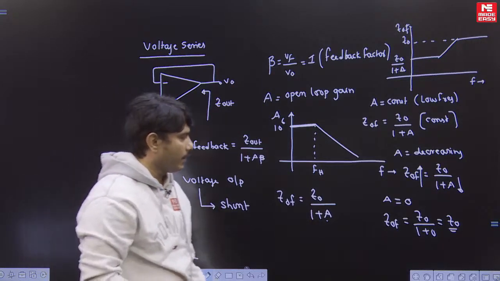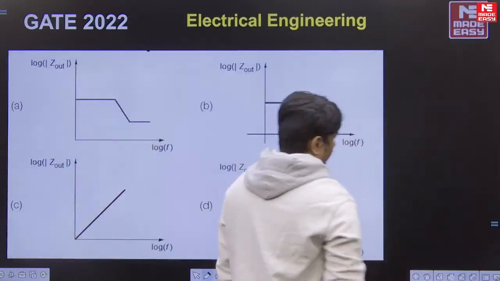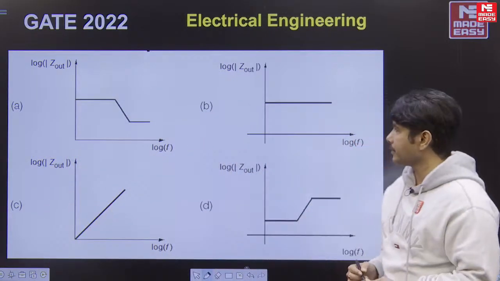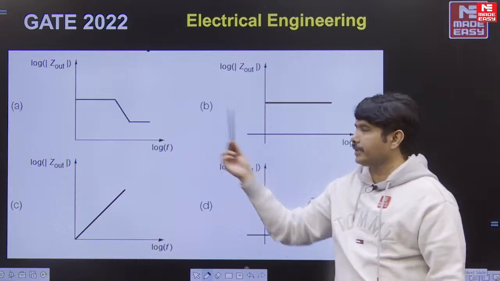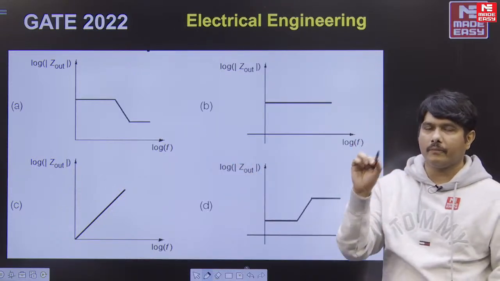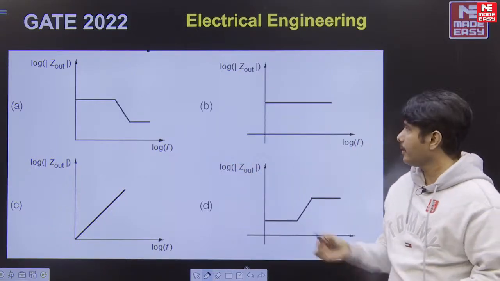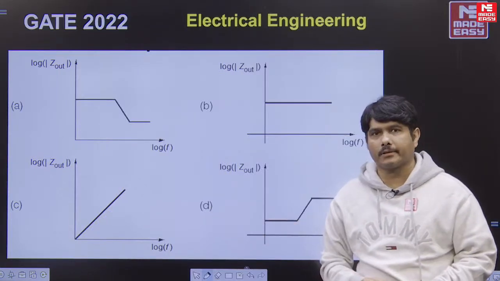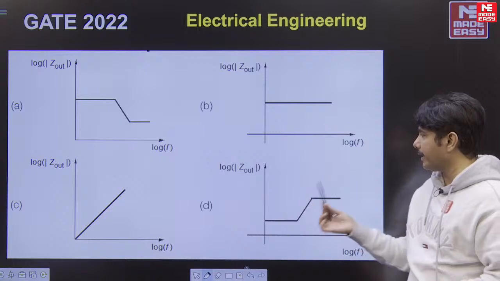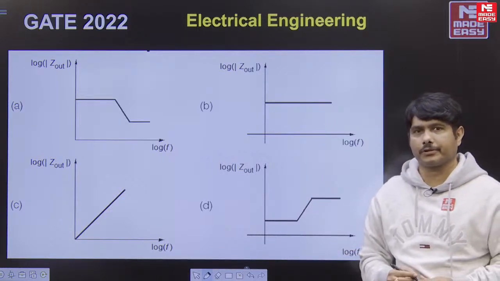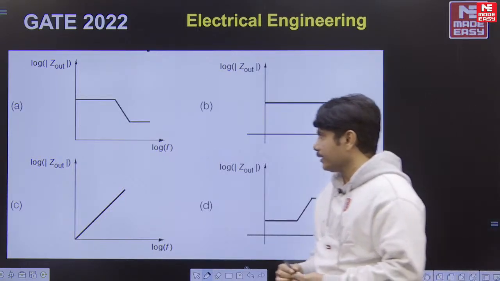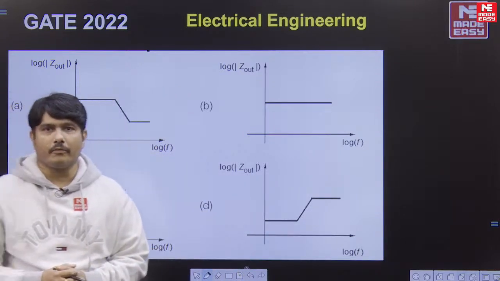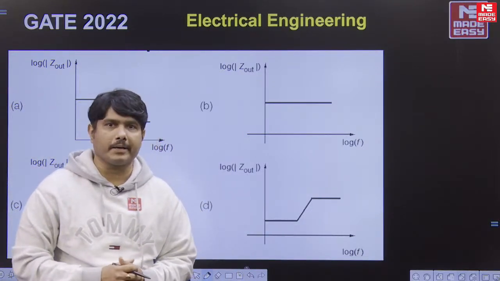According to this, these are the 4 options I got from the students. The first option is wrong, because constant, falling and constant is wrong. Continuous constant is a bad answer. Ramp is a bad answer; it can never happen. So only A or D. D looks correct for the question. So for these 3 questions, I think D will be the correct answer. Now my colleague Iftikhar sir will take the remaining 2 questions.